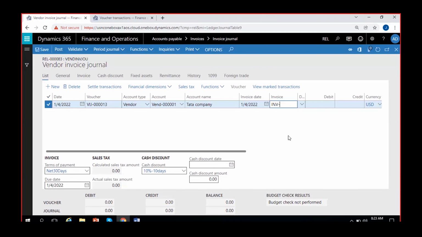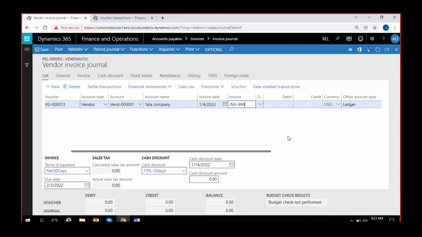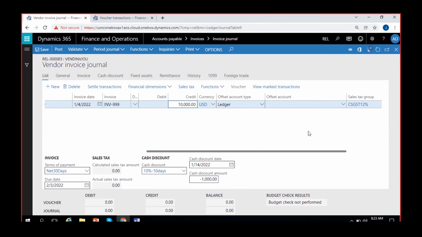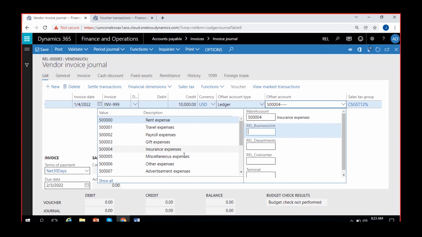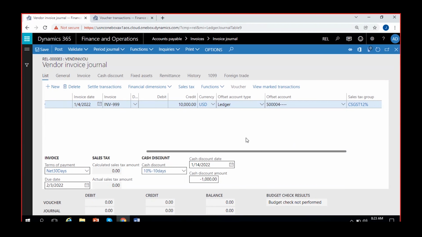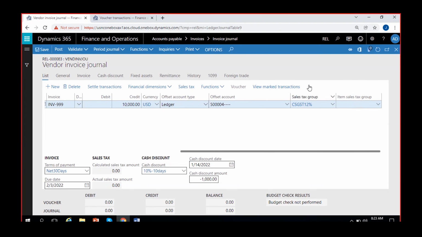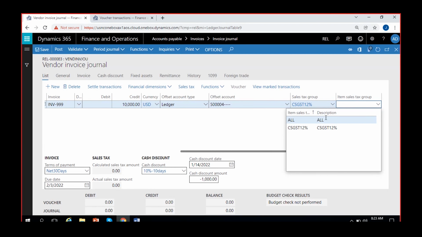I'll just call it INV 399. Credit the vendor for 10,000. You can select an offset account. It's like the same expense or some other expense, insurance expense account, let's say. So you have one sales tax group applicable here. Automatically it is defaulting from the vendor. You can also give an item sales tax group here, like all. So 12% tax will be calculated.